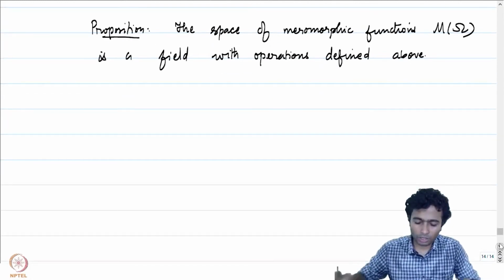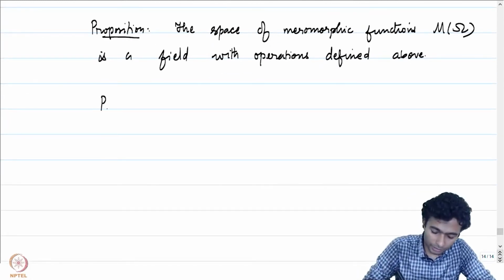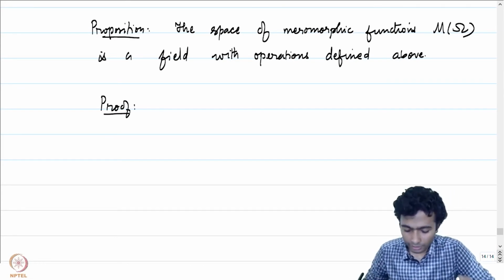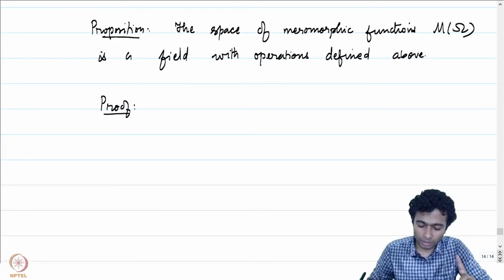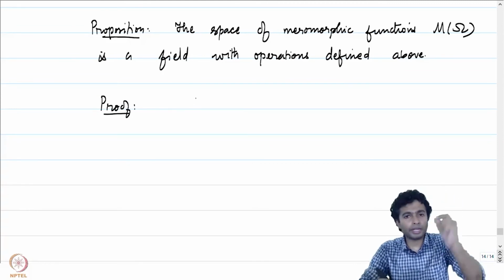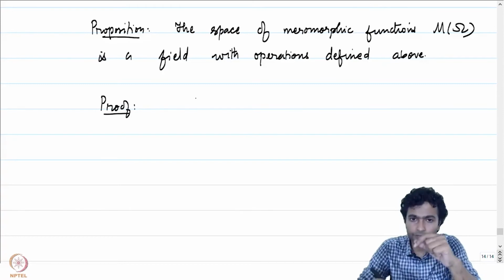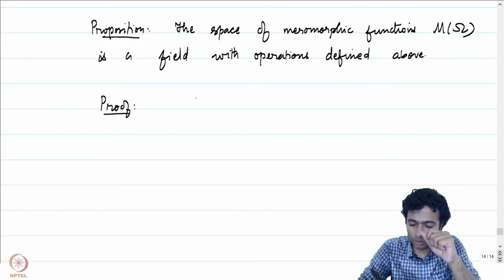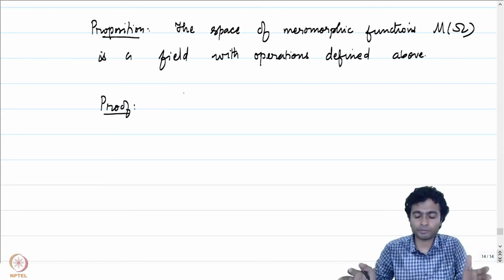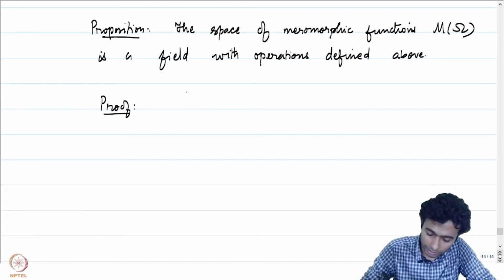I'll not prove all the properties needed to check that with these operations it's a field. Let me just make one comment: if you take a function f which is a meromorphic function on omega, then 1 by f is also going to be a meromorphic function. So the only thing that needs some work is this particular claim.